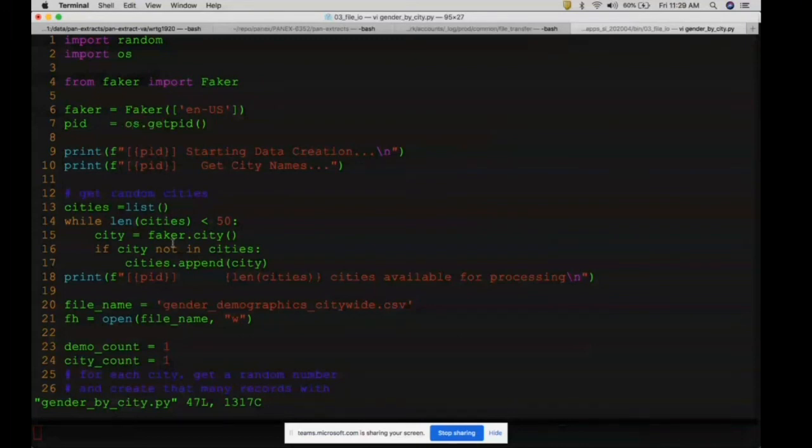This is just to show how we write log messages. So I get the PID, the current process identifier. And then we have some print statements, like starting the data creation and getting city names.